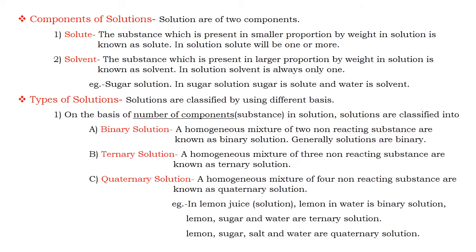We take here the example of tea solution. In tea solution we take a larger quantity of water, then we add a smaller quantity of sugar, smaller quantity of tea powder and smaller quantity of milk. In tea solution water is the larger quantity, therefore it acts as the solvent, and all the remaining, that is tea powder, sugar and milk, are known as solutes.